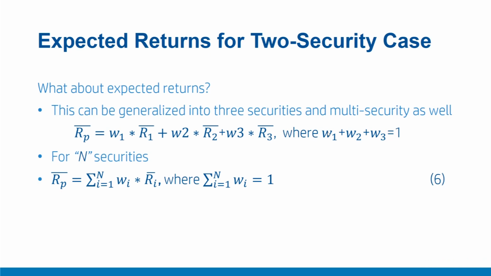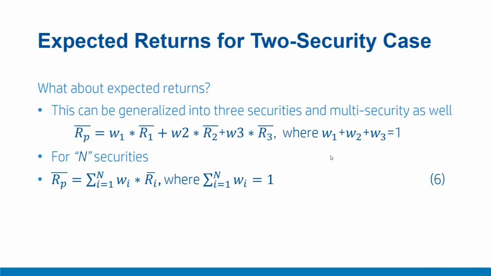To summarize, in this video, we discussed the expected returns on a portfolio of two securities, which comprises simply the weighted average of returns on those two securities, weights being the proportionate amount invested.